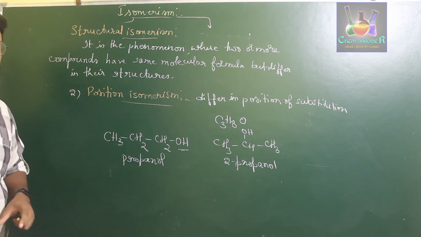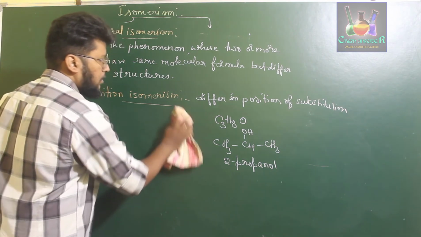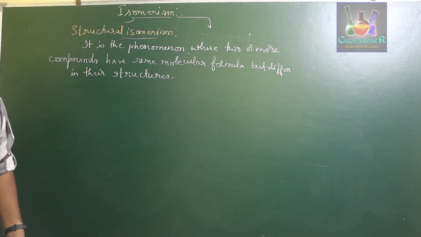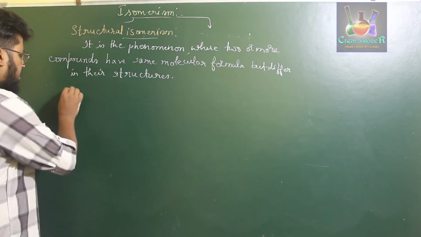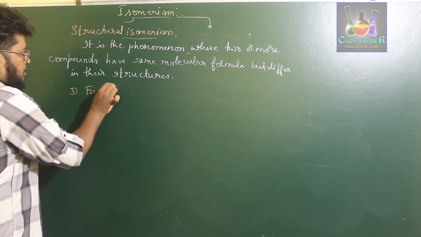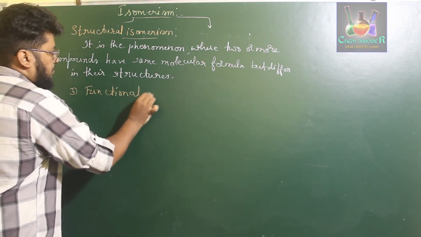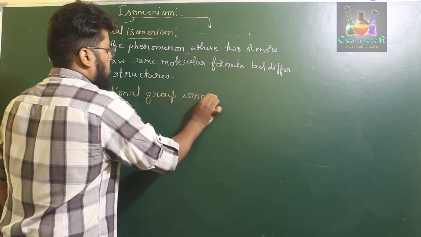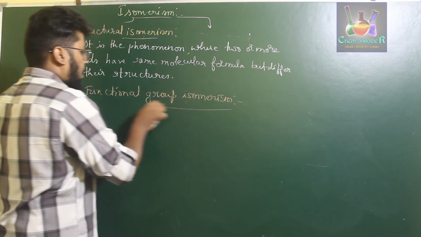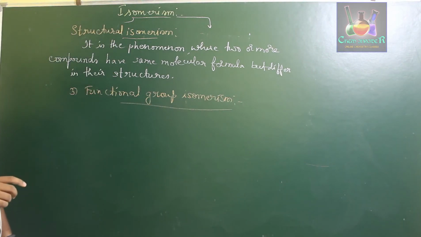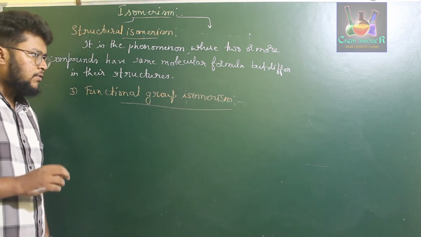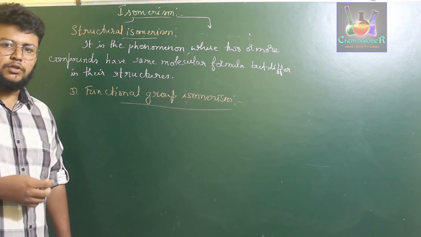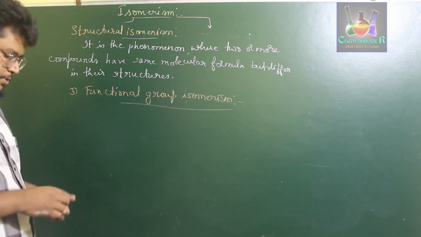Next, the third one, that is functional group isomerism. Whenever you have compounds of the same molecular formula but different functional groups, that is functional group isomerism. If two or more compounds have the same molecular formula and a different functional group is present in them, then those compounds are said to exhibit functional group isomerism. We can take two examples for this.